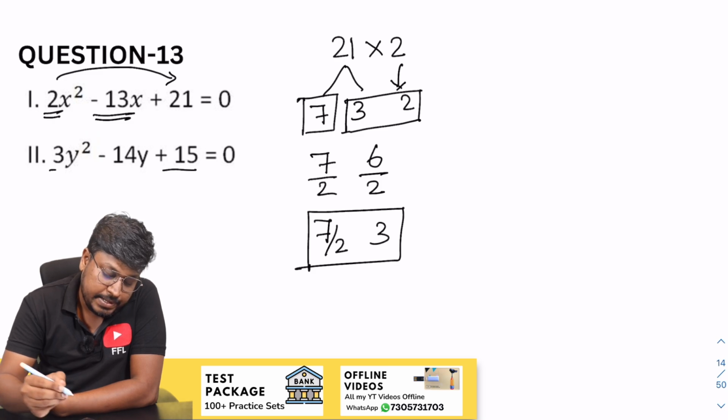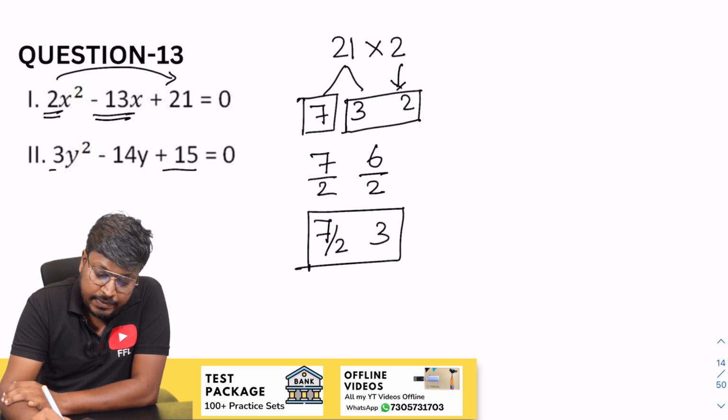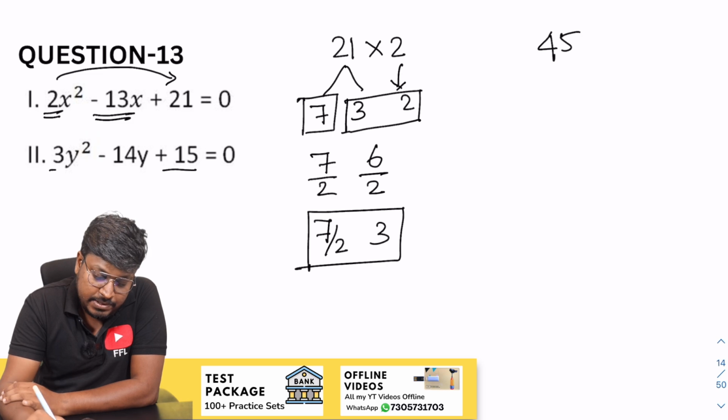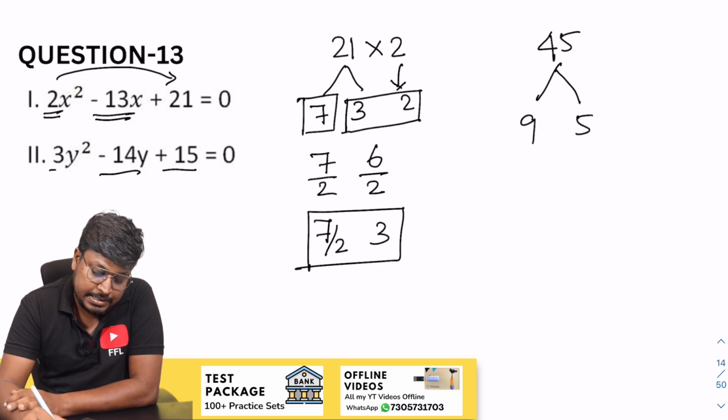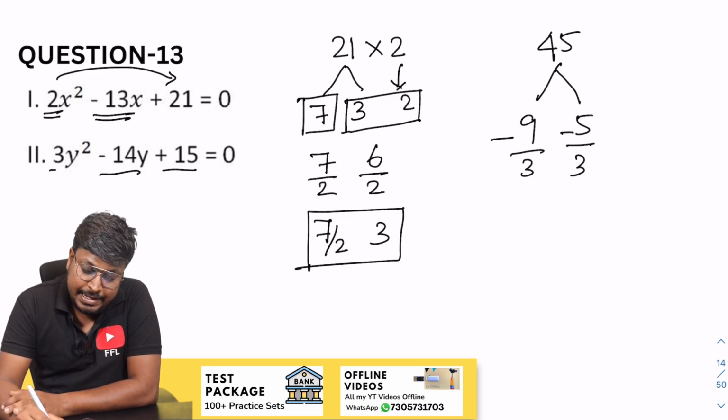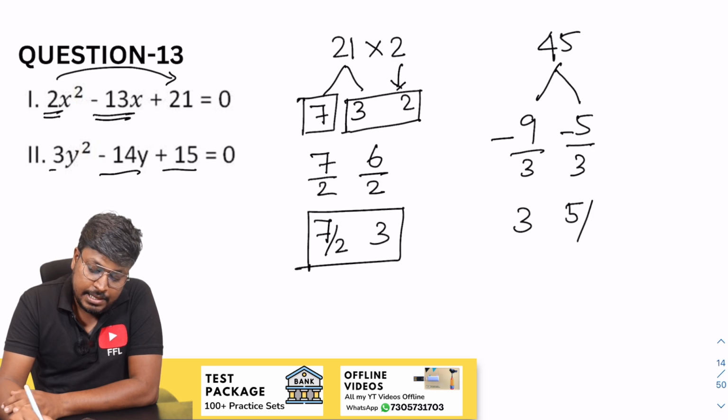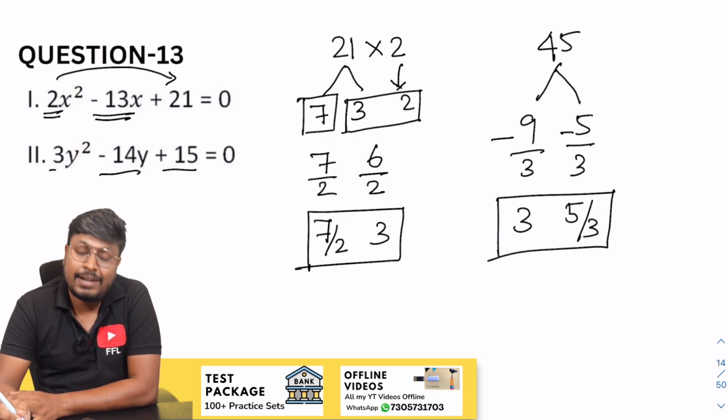So next will be 15 into 3. So 15 into 3 will be 45. So our target is to get 14. 9 5s are 45. So minus 9 minus 5. So divided by 3, divided by 3. So while writing, change the sign. So this will be 3 and this will be 5 by 3. So these are the factors of y.